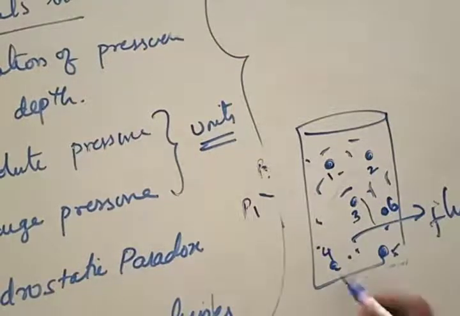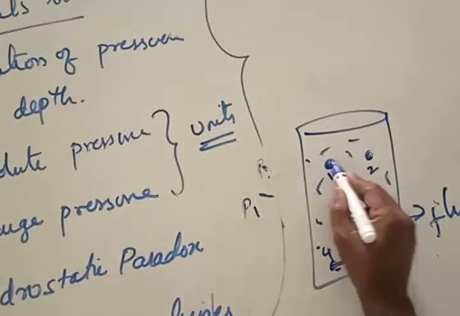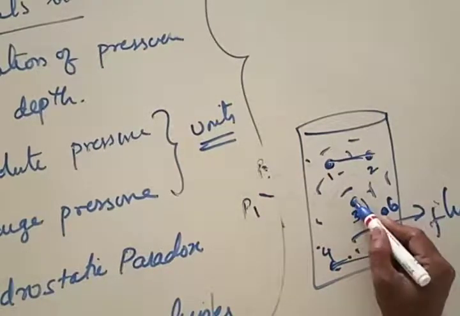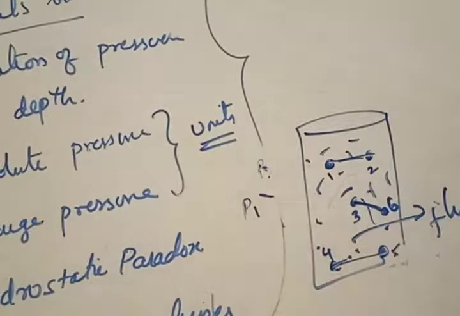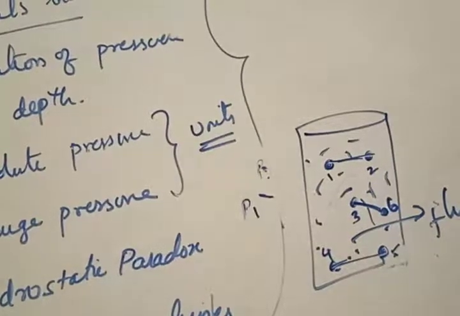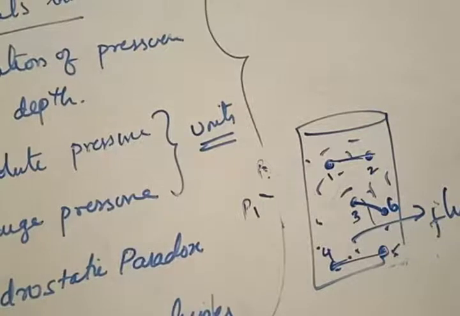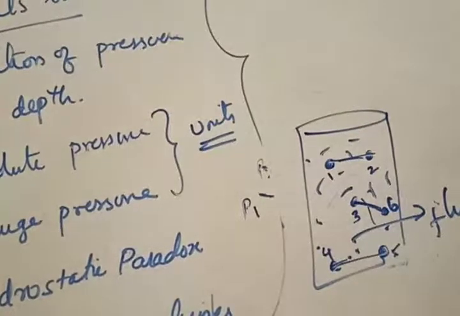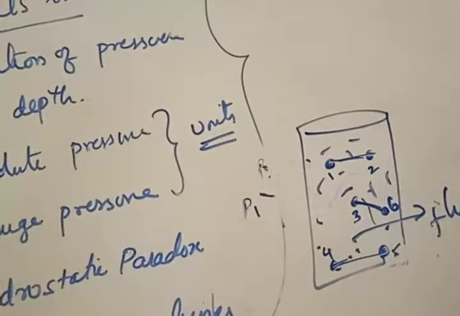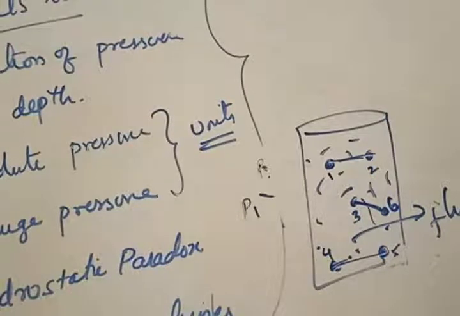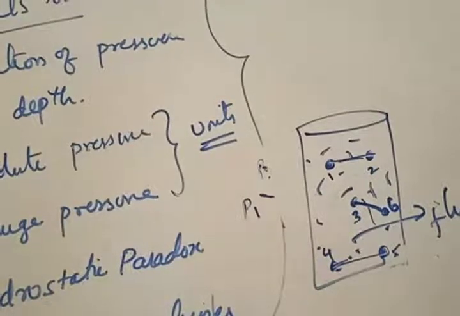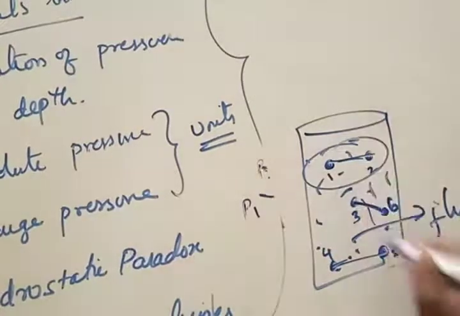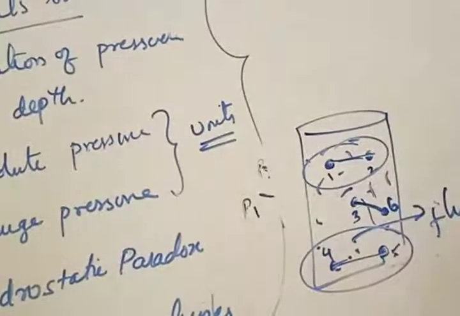Particles 4 and 5 are at the same height. 1 and 2 are at the same height. 3 and 6 are at different heights. Which particles will have the same pressure? Yes. The pressure of 1 and 2 is the same. The pressure of 4 and 5 is the same. But the pressure of 1 and 4 is different. The pressure of 1, 2 is different from that of 4, 5, because they are at different heights. Hopefully all of you got this.